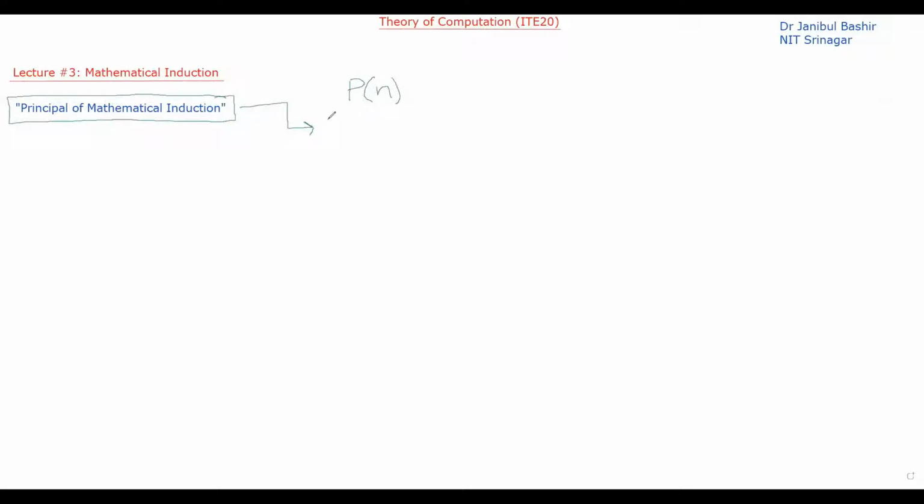So if this statement is true for P of 0, for example, this statement can be, let's say, the sum of the first n natural numbers is n into n plus 1 divided by 2.